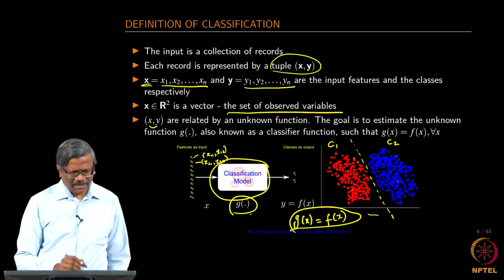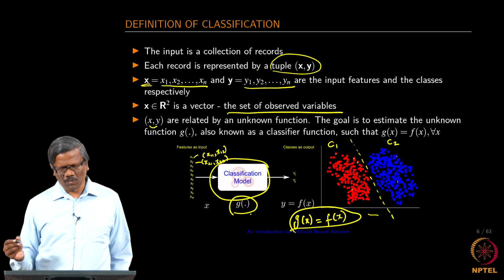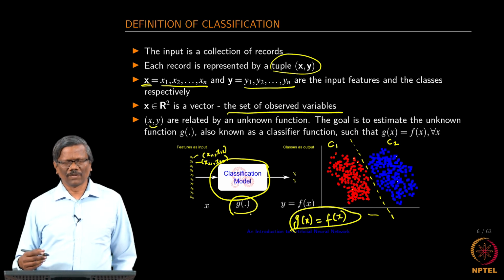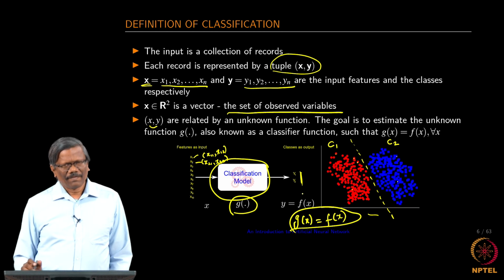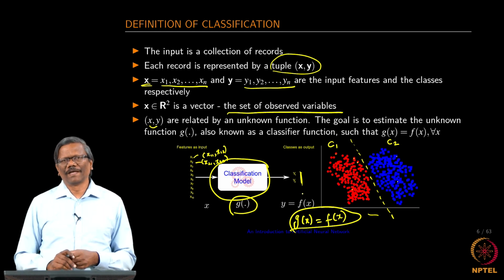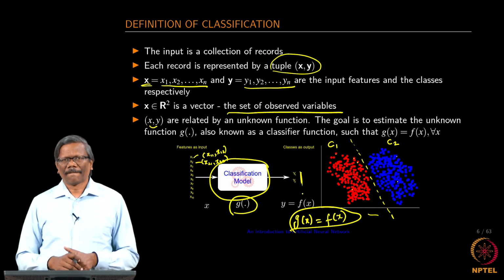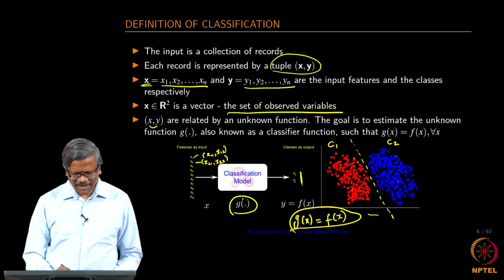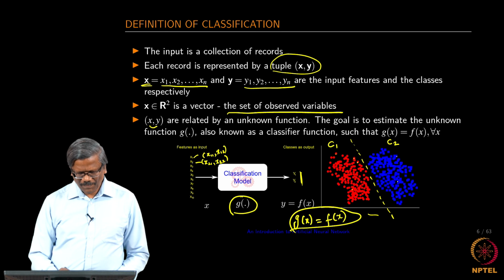So, we only know that x 1 is related to y 1, x 5 is related to y 1 and x 10 is related to y 2 and so on, if you have two classes like this. We know that they are related, but we do not know how they are related, and that is what we are going to be estimating. So, the classification exercise is to estimate this model.